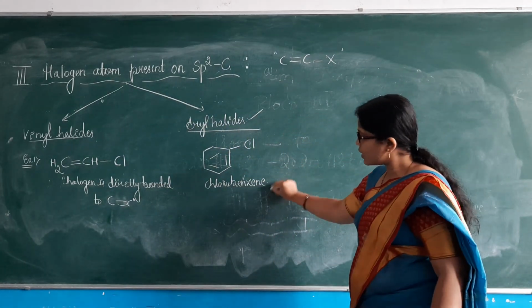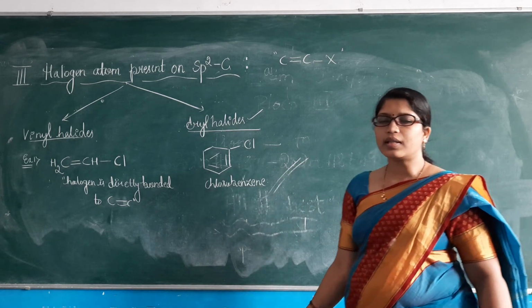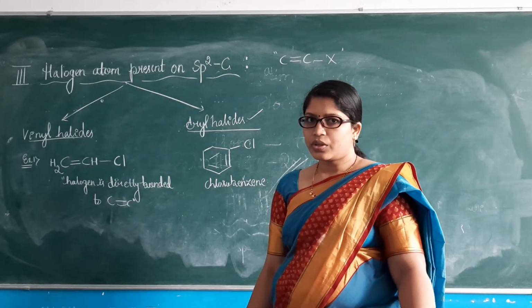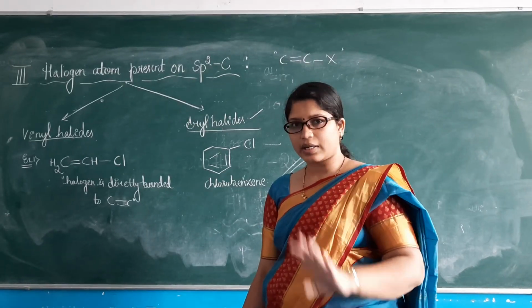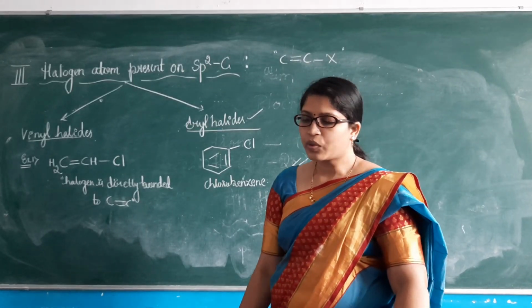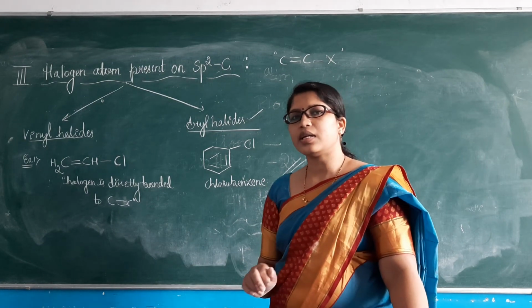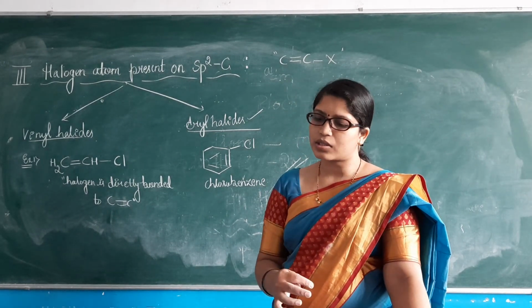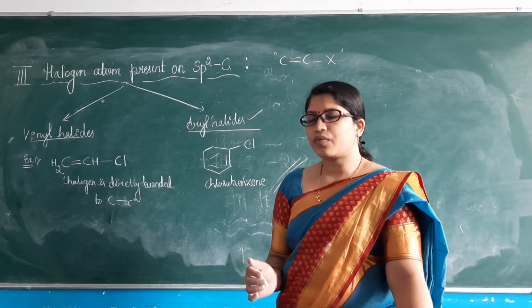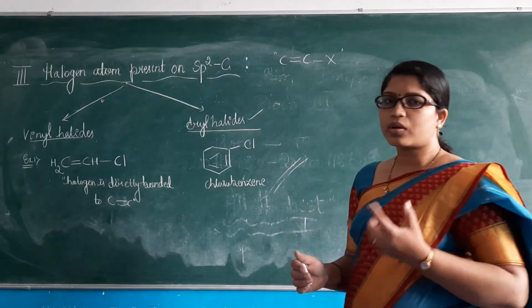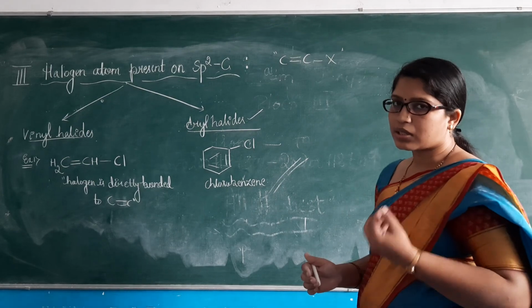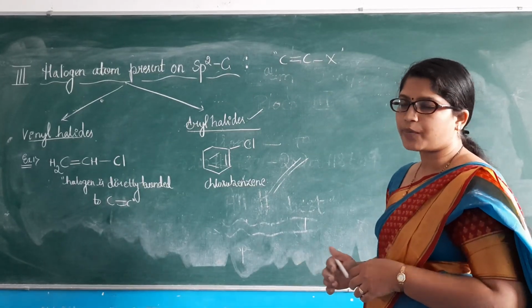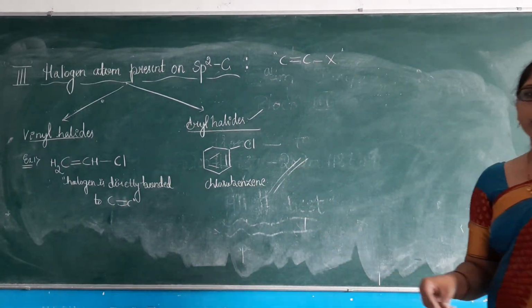So with this last category, we have concluded the classification part. In total, there are three main types. You have to remember that. Based on this classification itself, we can expect certain questions. Once we have done this classification, we are supposed to see how these haloalkanes and haloarenes are synthesized. Preparation methods we have to see. So do complete this, we move to the next.